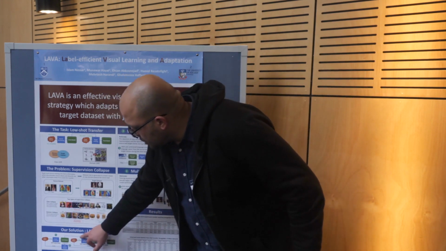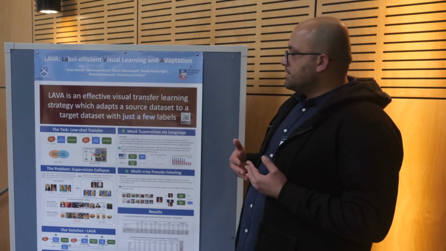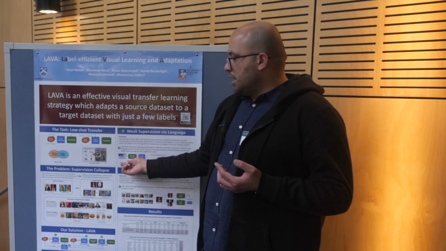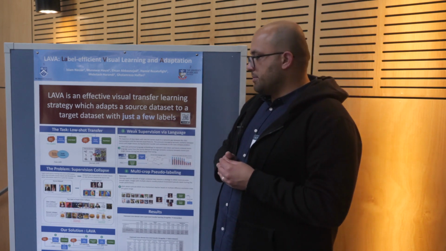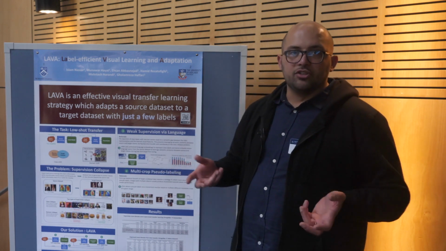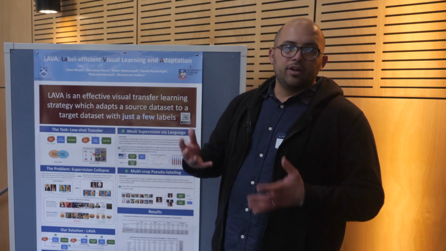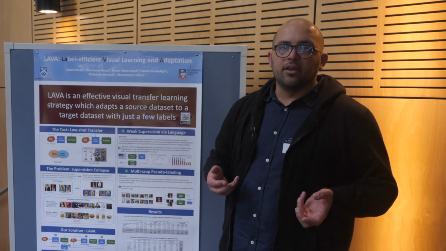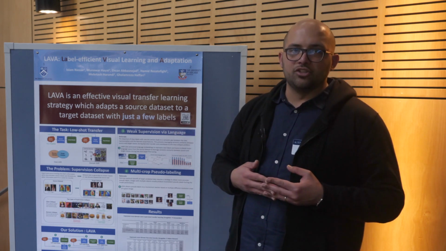The second part of our solution is to also inject semantics into the model. By semantics, I mean that when you are training the model, instead of using meaningless class labels, which is the mainstream or common thing that is usually done, is to encode those class labels using numbers or integers like zeros and ones and so on. And this has the side effect of ignoring any semantic relationship between the class labels. So essentially, a cat and a tiger are completely orthogonal in this space because each one of them is represented with an integer.